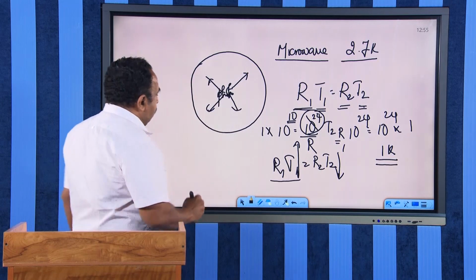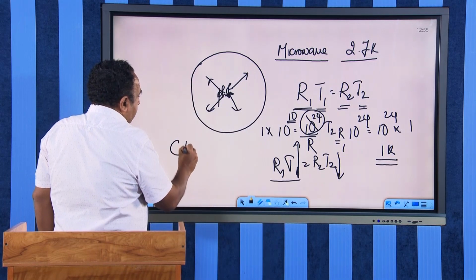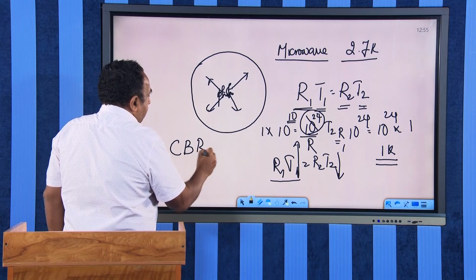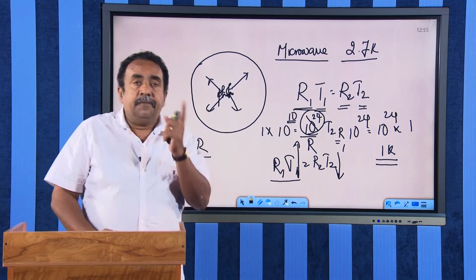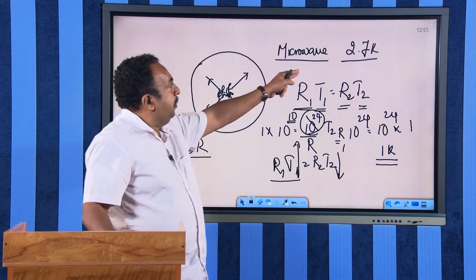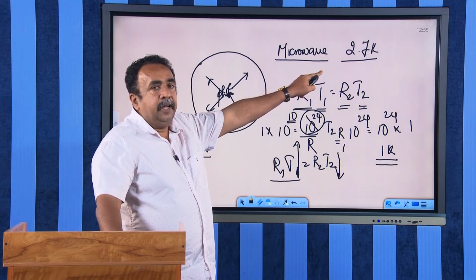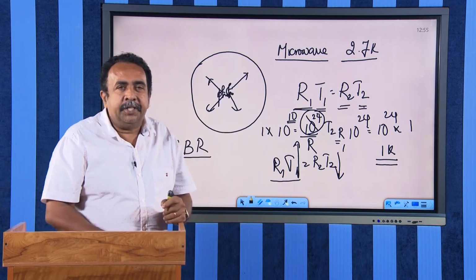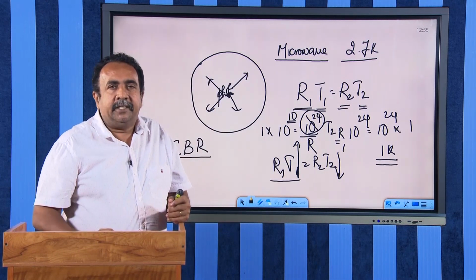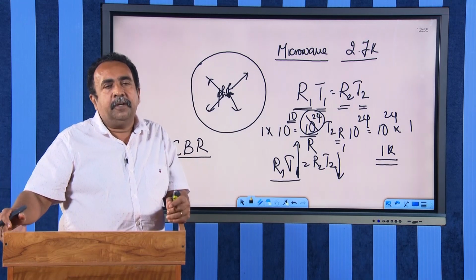Those radiations we call the cosmic background radiation, CBR, and their temperature is found to be equal to 2.7 Kelvin. This basic thermodynamics of black body radiation gives you a beautiful idea that the whole universe started after a Big Bang.